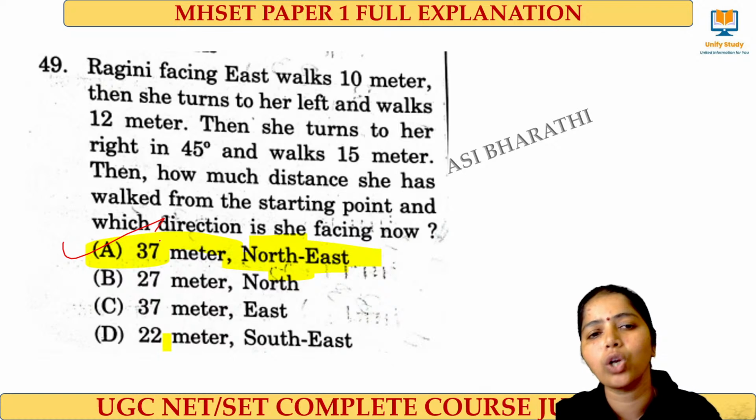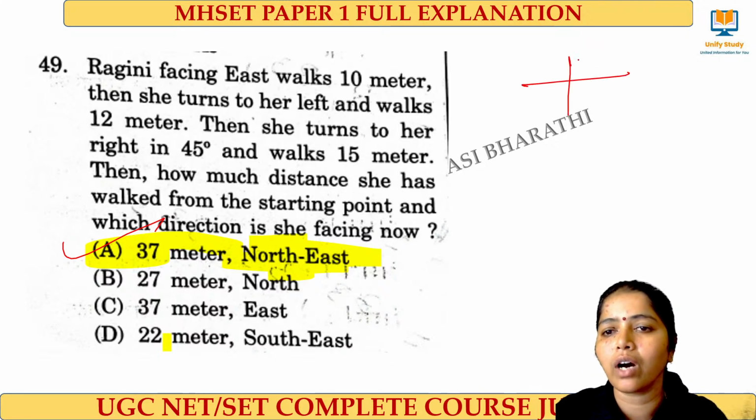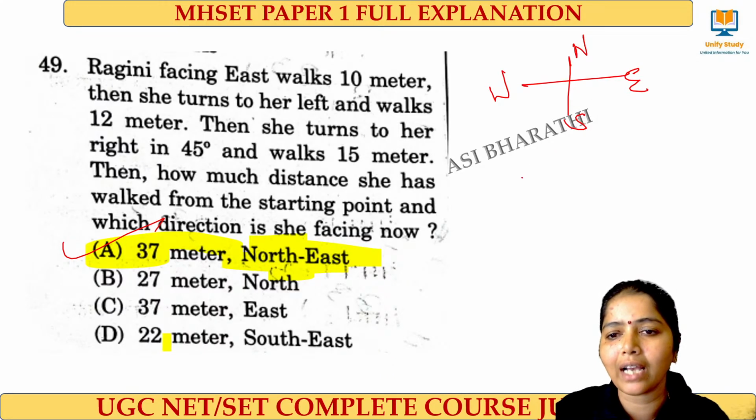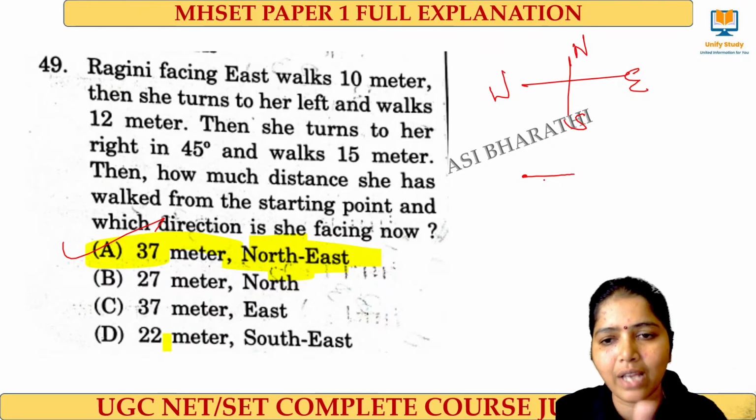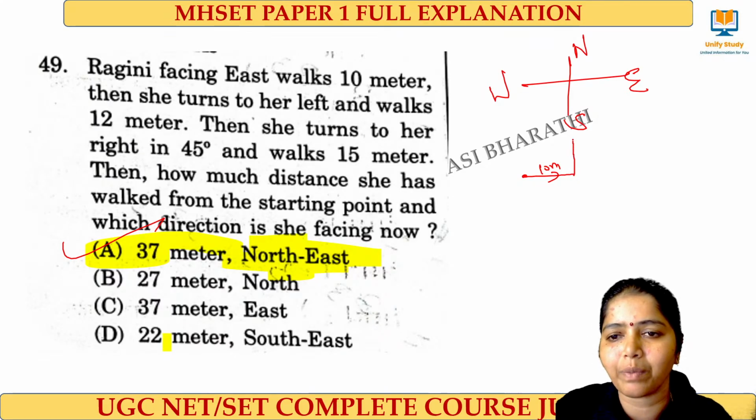And here this is the direction sense test where option A is the right answer for this question. 37 meter northeast. You can draw that a man facing east. This is north, this is south, this is west and this is east. Ragini facing towards this east direction walks 10 meters. Right? And then she turns to the left. Left means what? This direction will come as left, and she walks for 12 meters. Right?